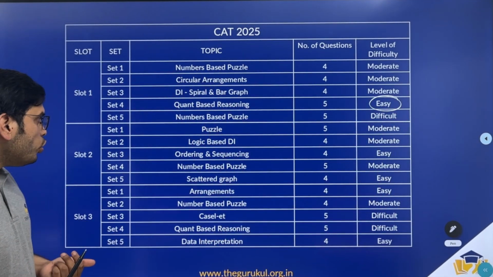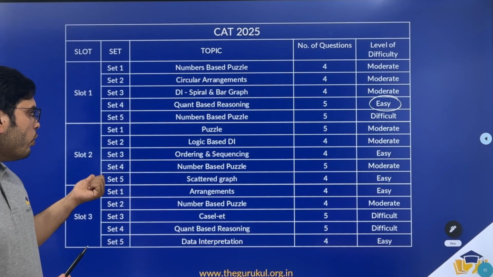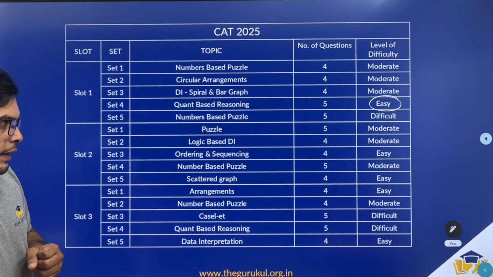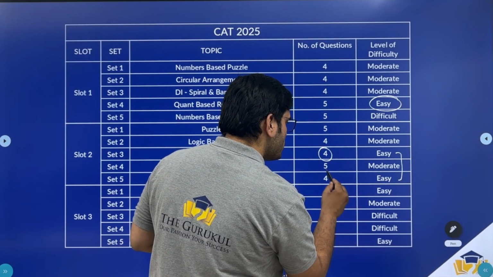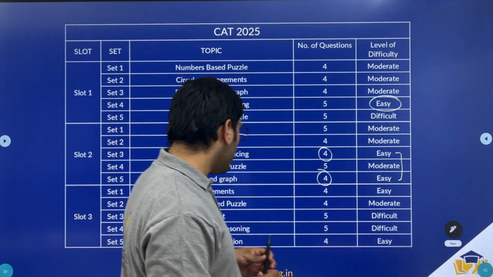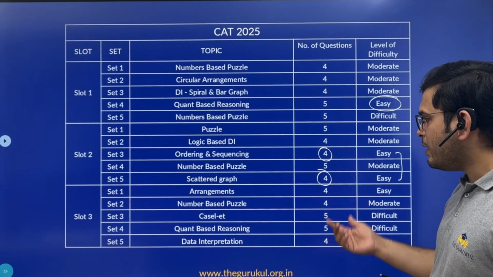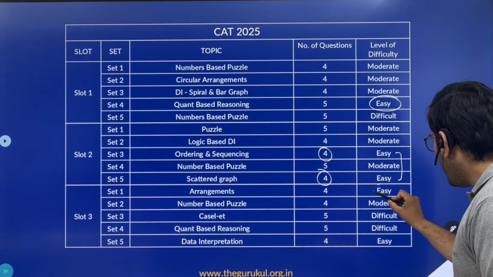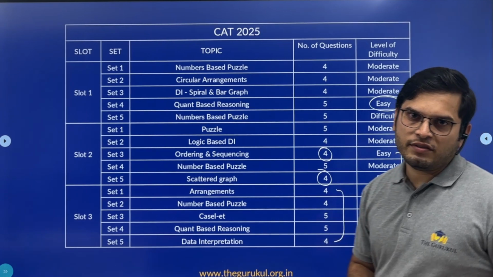Whereas in slot 2, there was one set on puzzles, one set on logic-based DI, one set on ordering and sequencing, one set on a numbers-based puzzle, and one set on a scatter graph. And here also you had 2 easy sets with 4 questions each. Now coming to slot 3, one set on arrangements, one set on a numbers-based puzzle, one set on a caselet, one set on quant-based reasoning, and one set on data interpretation. And you had 2 easy sets with 4 questions each.